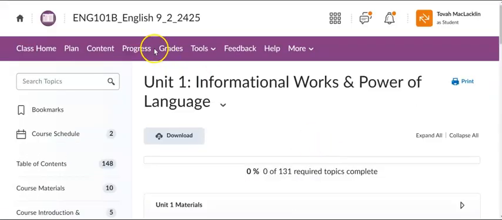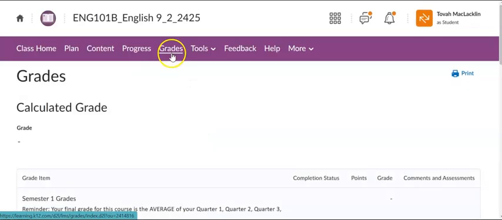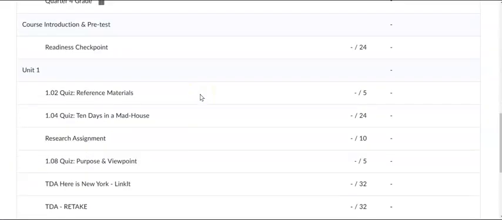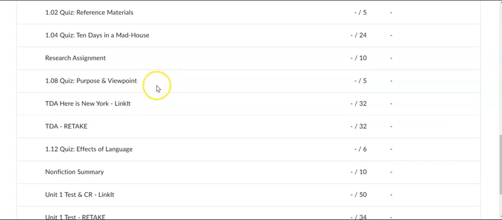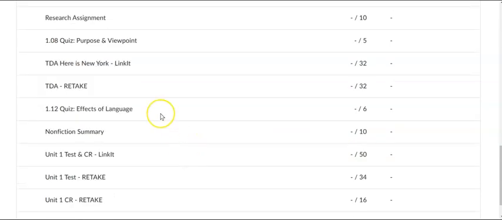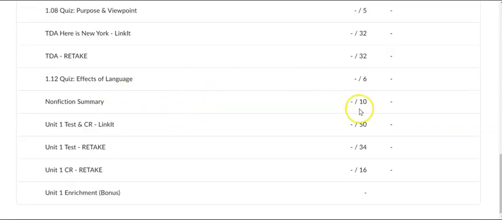If we go into the grade book, we can see our Unit 1 grade items: the 1.02 quiz on reference materials worth 5 points, the 1.04 quiz for 10 Days in a Madhouse worth 24 points, the research assignment worth 10 points. The 1.08 quiz for purpose and viewpoint, worth 5 points. The TDA, done in Linkit, worth 32 points. The retake for replacement points. The 1.12 quiz, effects of language, worth 6 points. The nonfiction summary, worth 10 points.